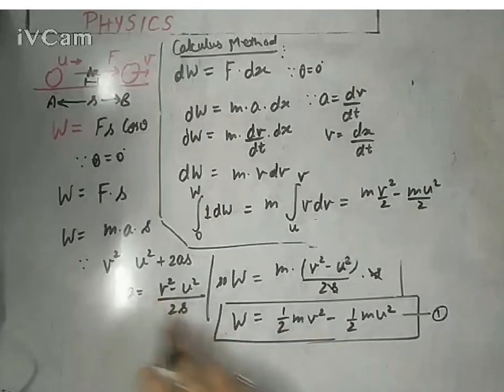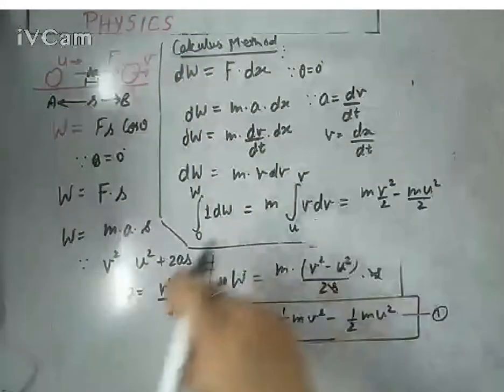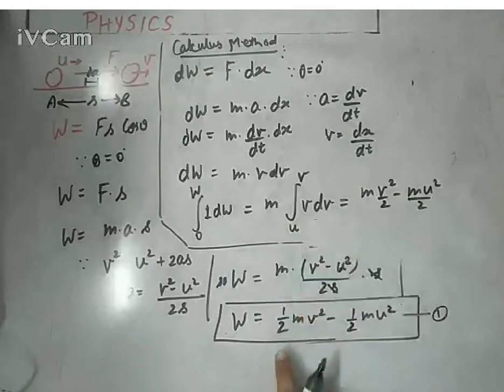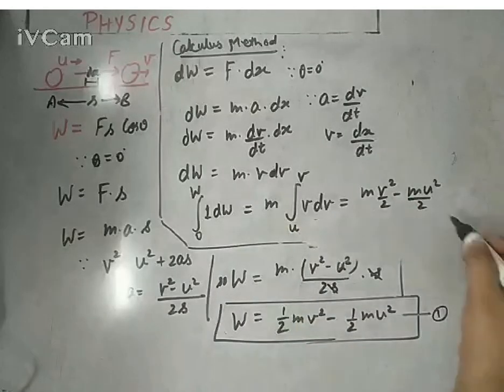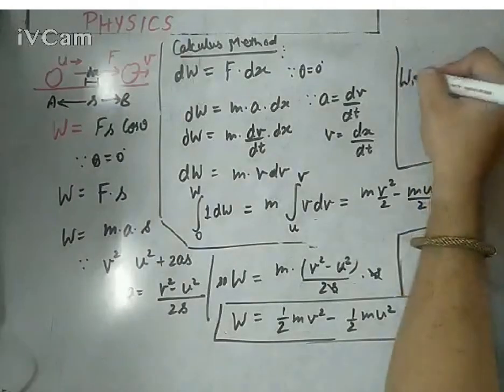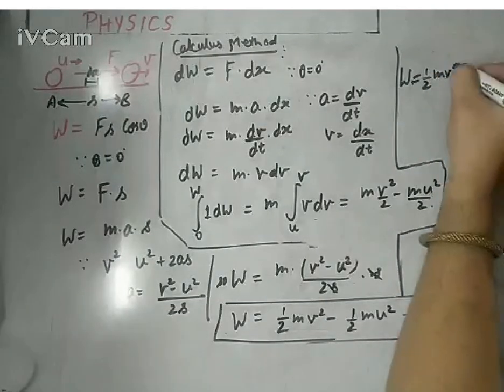You can continue up to this level, equation first. So whether you go through the calculus method or the analytical method, work done W would be half m v square minus half m u square. Still you will reach the same point, that work done would be half m v square minus half m u square.